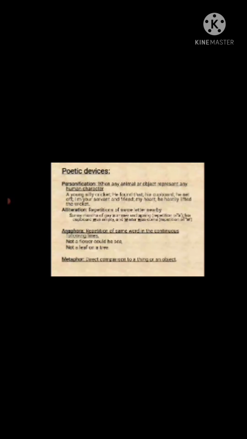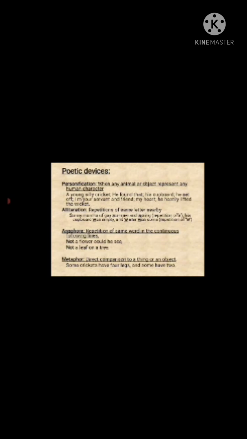So alliteration is there. Next, anaphora, I already told you, repetition of the same word in the continuous following lines, that is, not a flower could he see, not a leaf on a tree. And one more example of anaphora I have explained. Last one, metaphor, that is direct comparison to a thing or an object. Some crickets have 4 legs and some have 2. This last line has a metaphor, okay? Because it is a direct comparison to the human being.